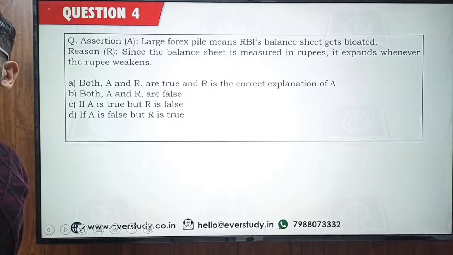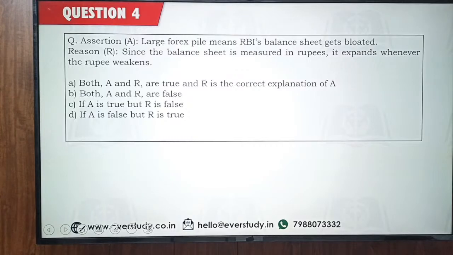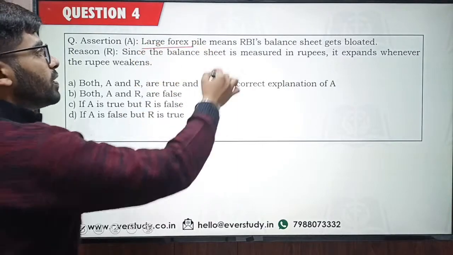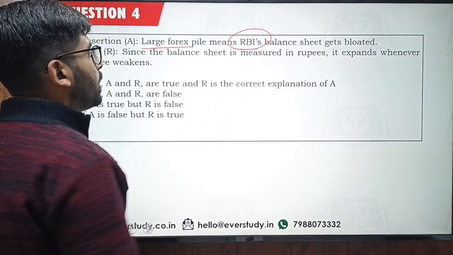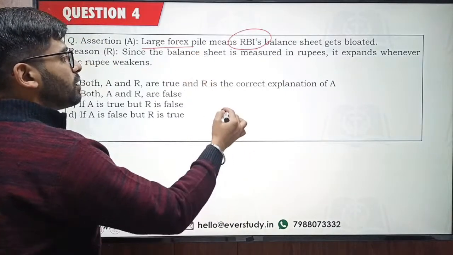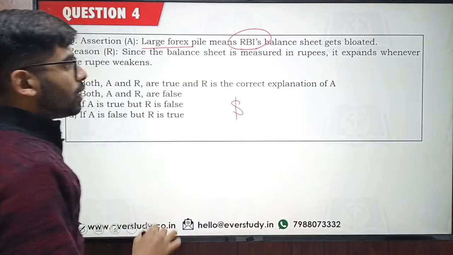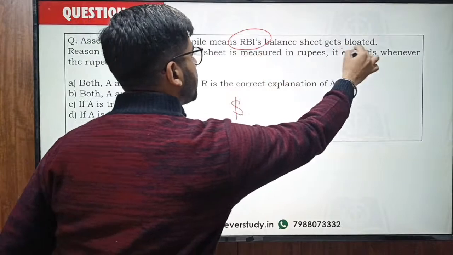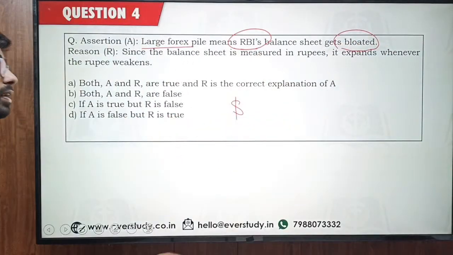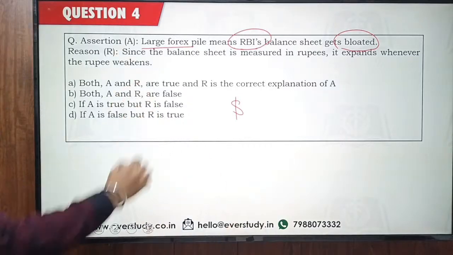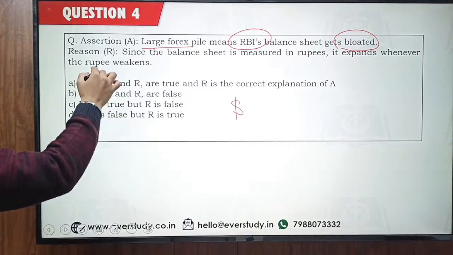Okay, I'm getting the answer from Kumar, Reva, Lokesh as option number A. Yes, again this is perfectly right. So forex reserves they are maintained by RBI. So if the RBI is going to maintain forex reserves and the value of these forex reserves is basically going to be in dollar terms. Now this says that large forex reserves can make RBI's balance sheet bloated. So it means it is going to be affected by the large forex reserves. How it is going to be affected? It says that it will expand whenever the rupee weakens.